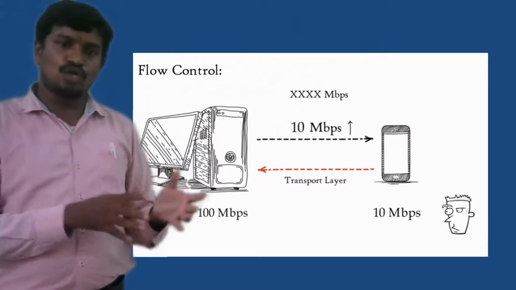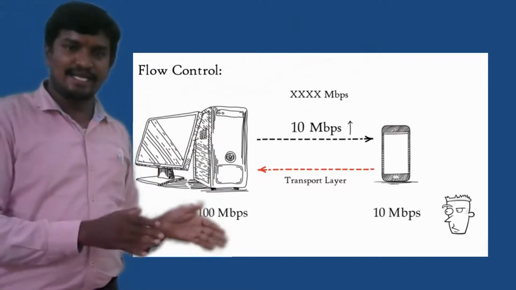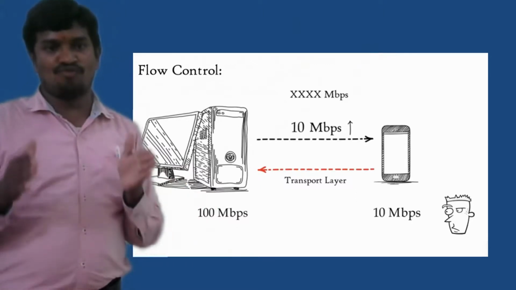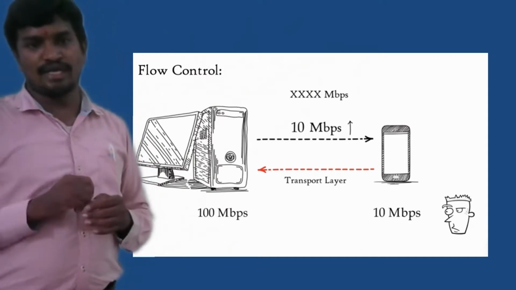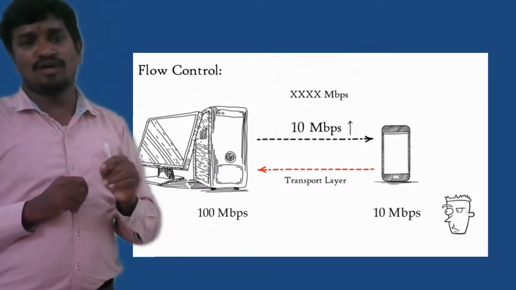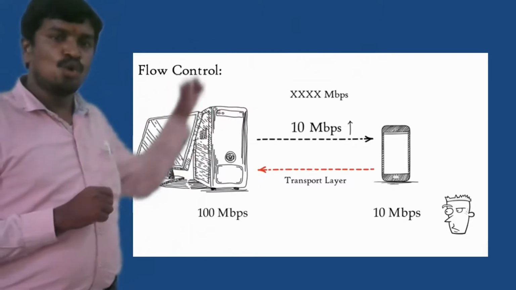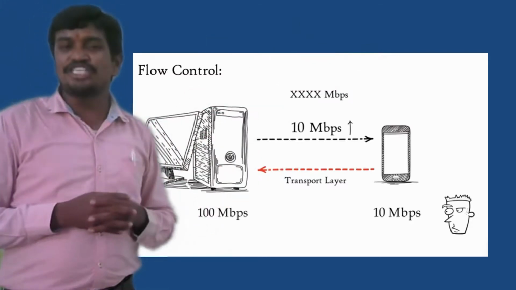I repeat, flow control exists at different stages. Flow control in the data link layer belongs to one link. It is flow between one link. But flow control of the transport layer is responsible for one process on one system to a process on another system. Are these two processes synced to each other or not?